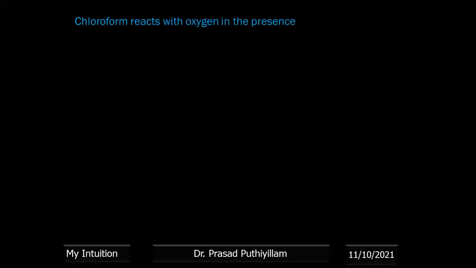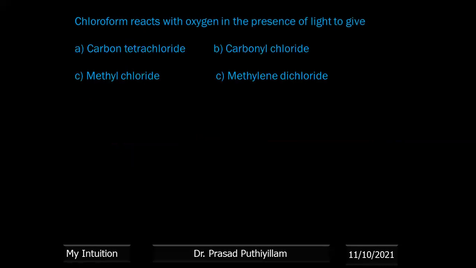Chloroform reacts with oxygen in the presence of light to give carbon tetrachloride, carbonyl chloride, methyl chloride, methylene dichloride. What is that? Chloroform reacts with oxygen, carbonyl chloride is. Okay, so I'm giving the structure of chloroform, CHCl3, which reacts with oxygen in the presence of light.